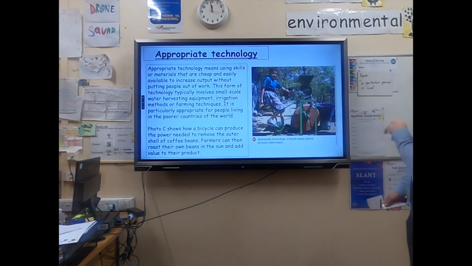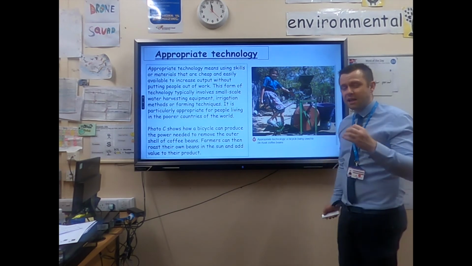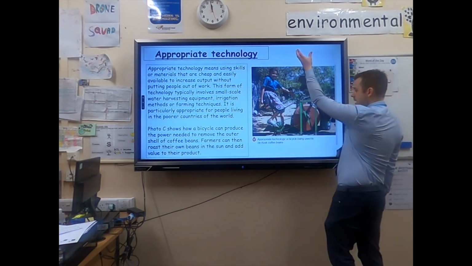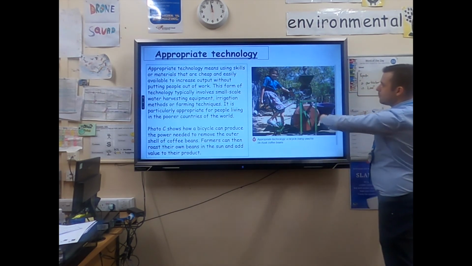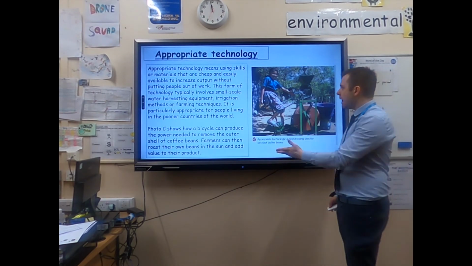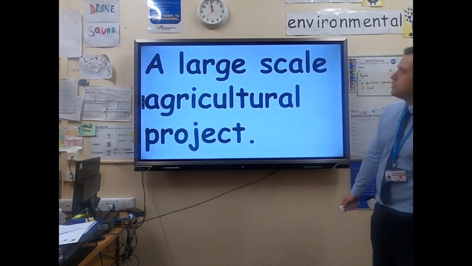The favourite one is, my favourite one is appropriate technology. Give these people in LICs technology they can use, such as this bike. When you pop in coffee beans on the husk there, you pedal on the bike, it will take the coffee beans off. It will speed things up, and it's not likely to break. It's not really complicated to use.